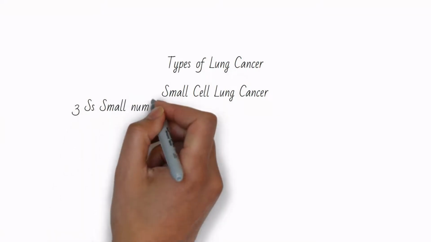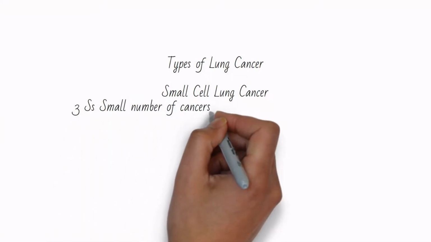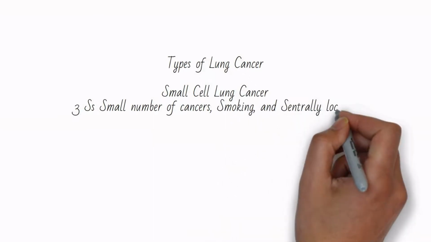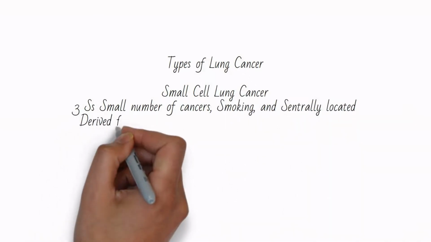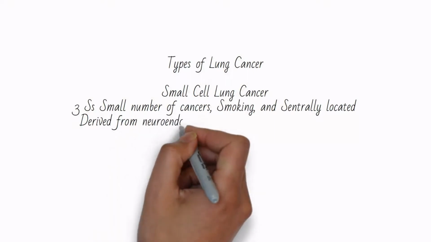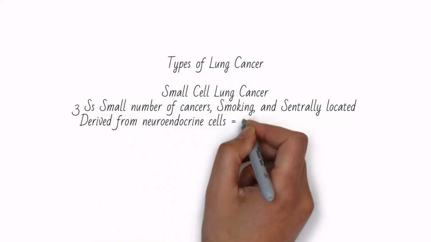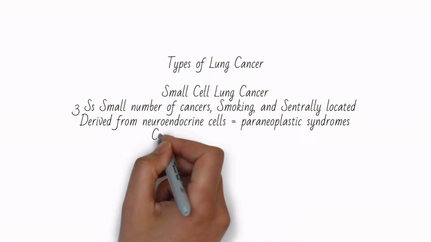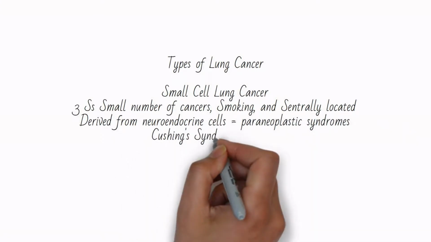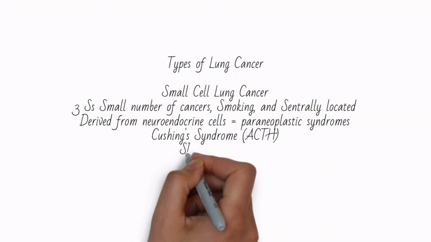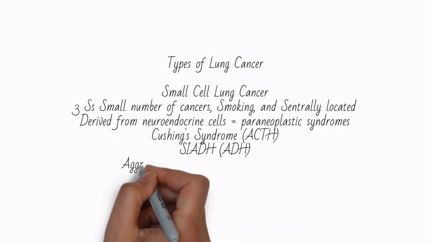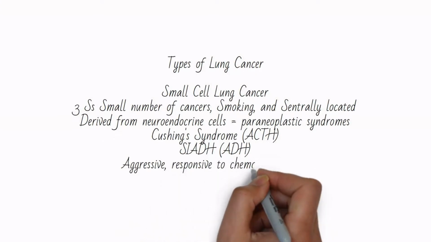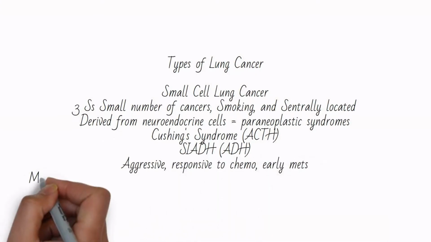The three S's of small cell are a small number of cancers, around 15% of lung cancer, smoking, and central location with an S. They are derived from neuroendocrine cells and thus may cause some paraneoplastic syndromes that you need to know. Cushing syndrome, caused by excess ACTH secretion, which I'll do a video on in the future, and SIADH, or secretion of inappropriate antidiuretic hormone, characterized by high ADH secretion despite hyponatremia.